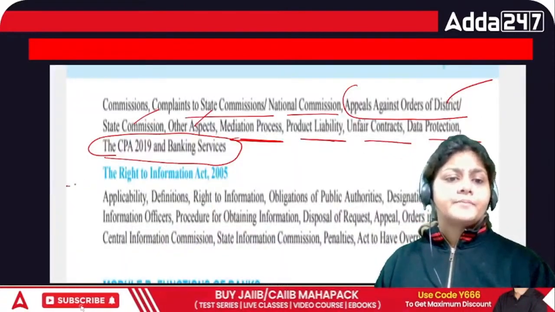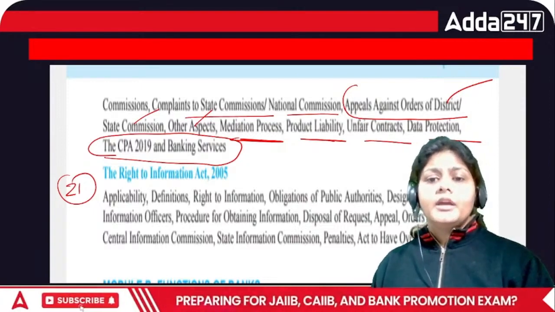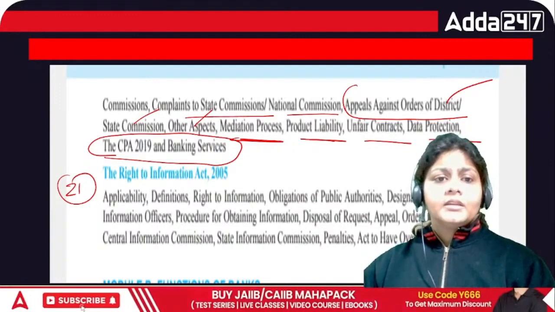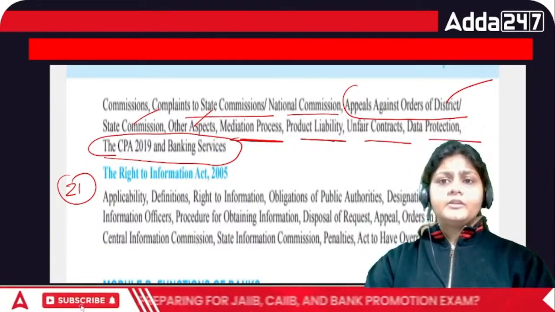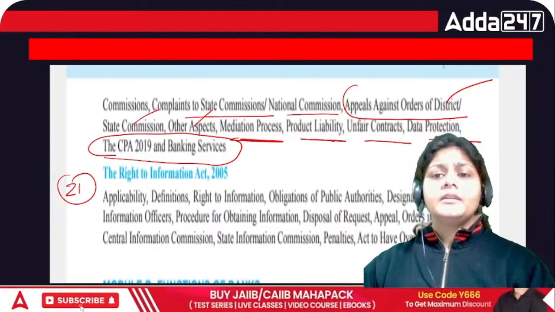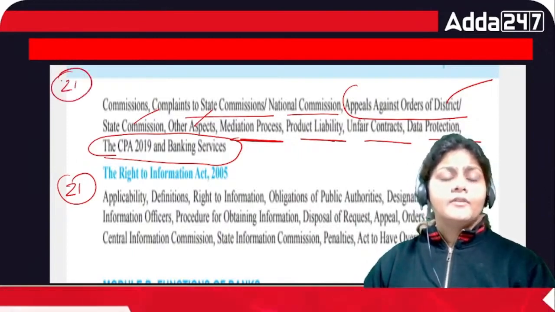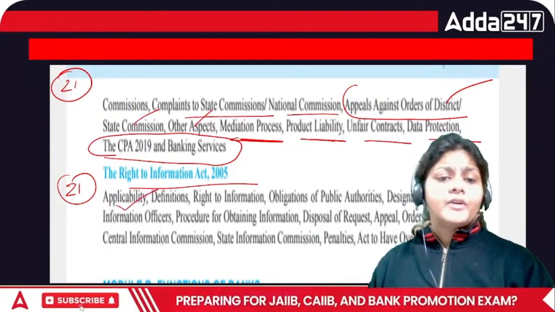Then we have chapter number 21, that is, okay, Right to Information Act, the last chapter of this module. That means we have to cover the RTI Act. So total 21 chapters you have. Then what is the RTI? What is the applicability of RTI?